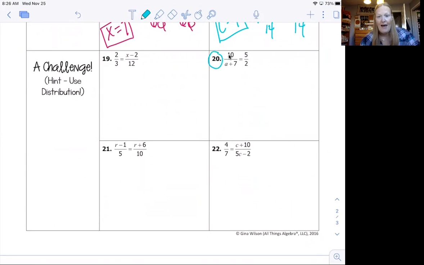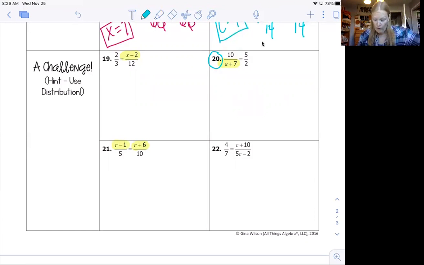Notice that not only is there a variable, but there's like an addition sign in the problem. So like this one here has x minus 2, a plus 7, r minus 1, r plus 6. Yeah, there's a lot more going on. So the best way to solve these is using cross products, okay?